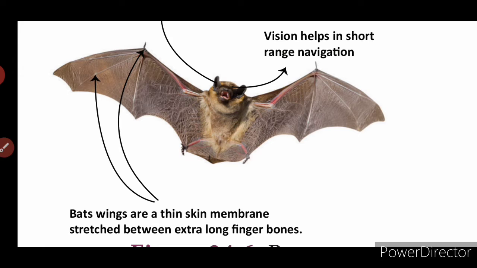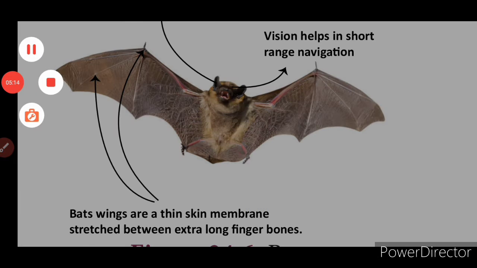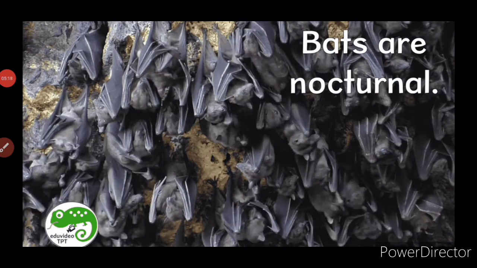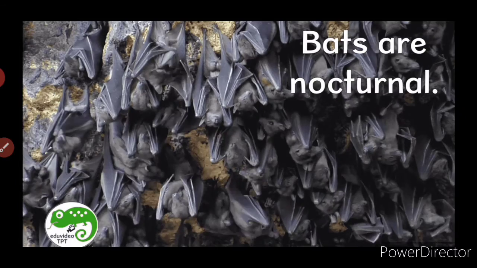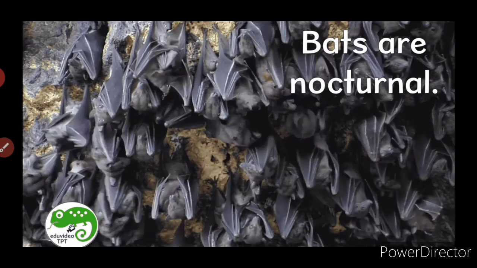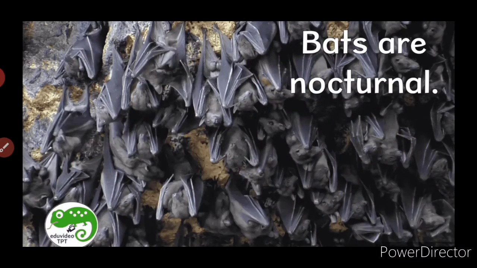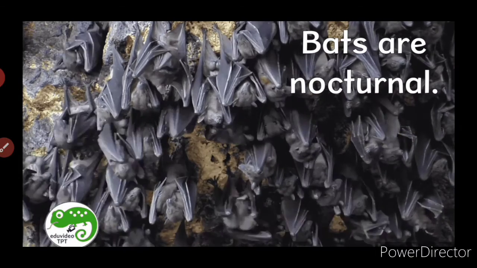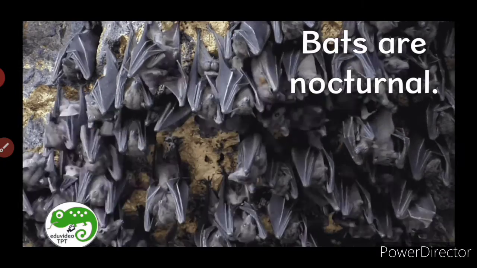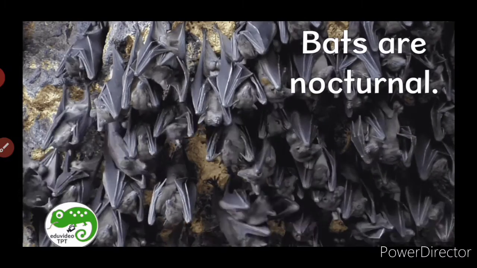Now I'll show you a picture of the nocturnal habitat of the bat. See how bats are nocturnal. During daytime they will be in groups together in their living place, whereas in the night period they keep on roaming, searching for food. Is that clear? This is called nocturnal. It will be moving in its particular place.